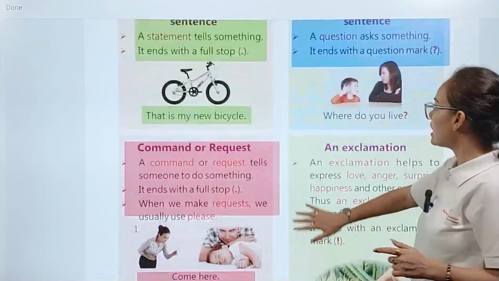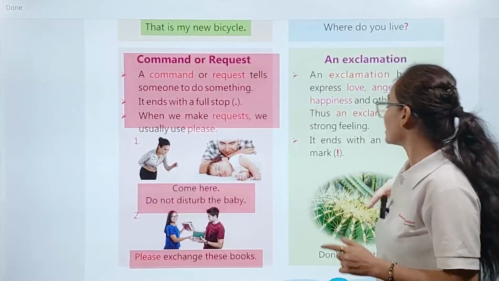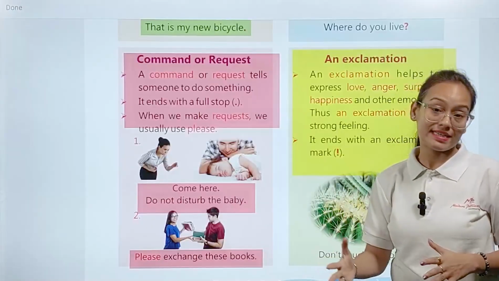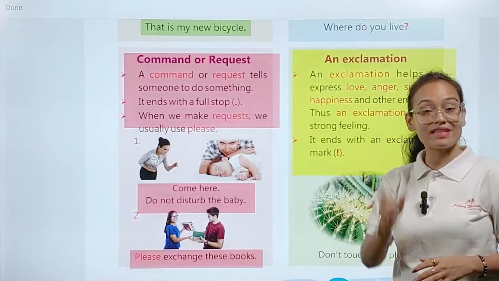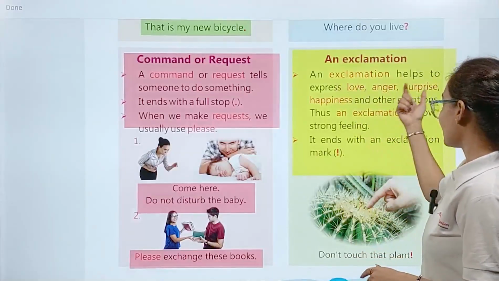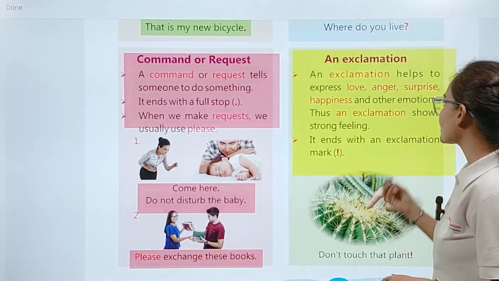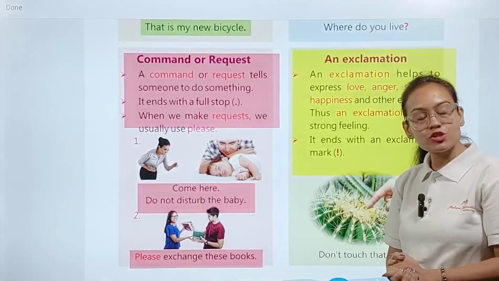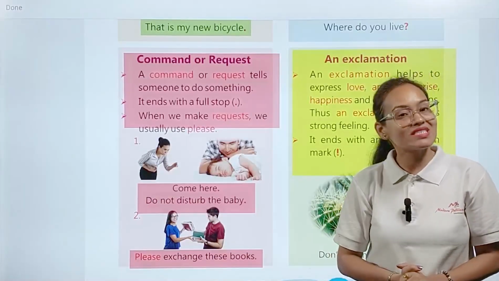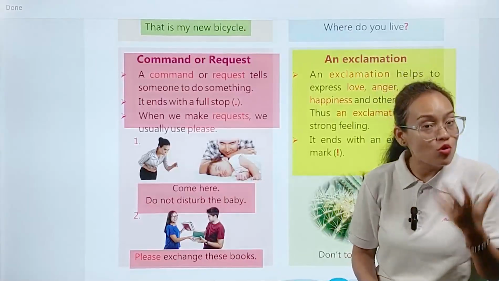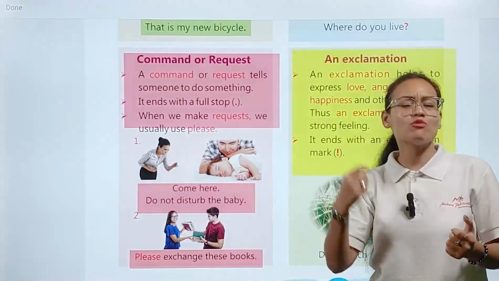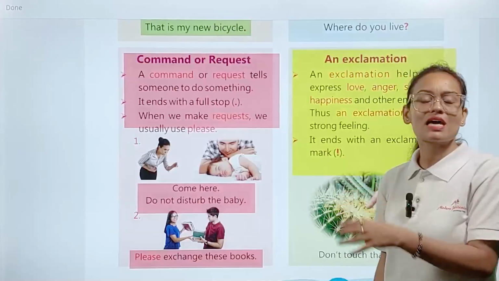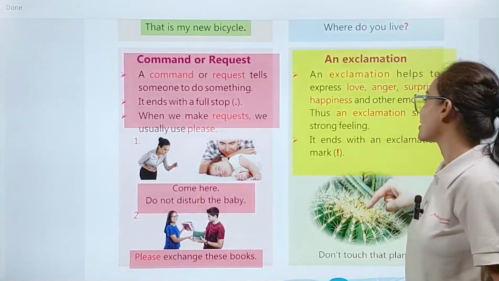Now the last type of our sentence is an exclamation, meaning exclamatory sentences, a sentence which carries the exclamation mark. An exclamation helps to express love, anger, surprise, happiness, and other emotions. Exclamation marks are used in those sentences which express different types of emotions, like love, hate, anger, sorrow, etc. In this type of sentences we use the exclamation mark.